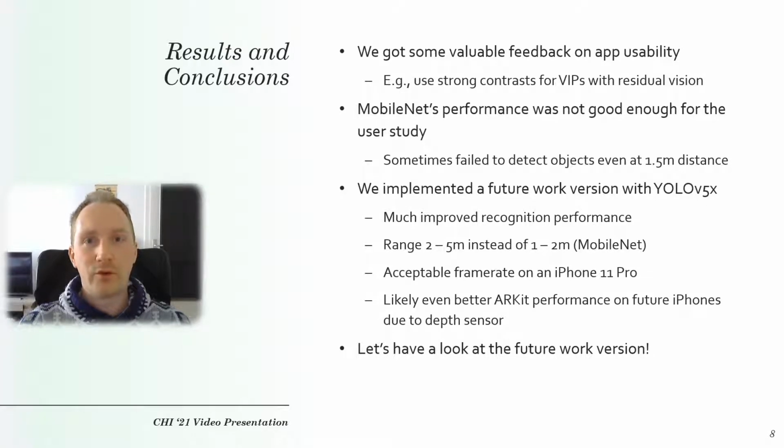For example, that we should use strong contrasts for visually impaired people with residual vision. And MobileNet's performance was definitely not good enough for the user study because it sometimes failed to detect objects even at close range. We already implemented a future work version with YOLO version 5X. This features a much improved recognition performance and a range of about 2 to 5 meters instead of 1 to 2 meters. So let's have a look at the future work version.